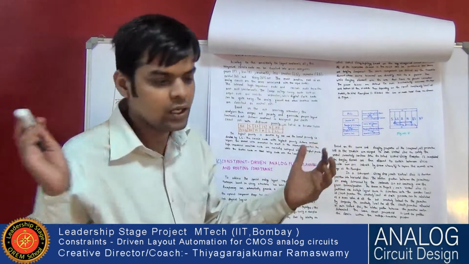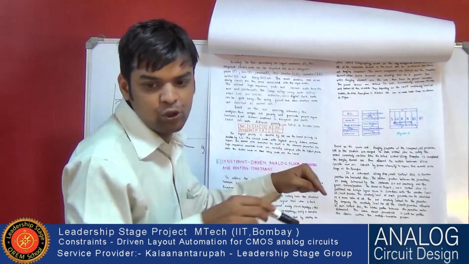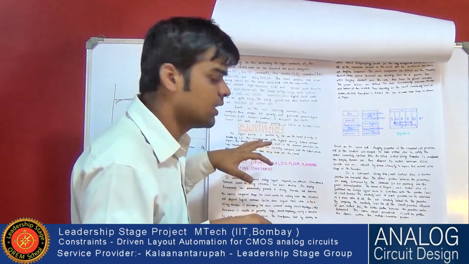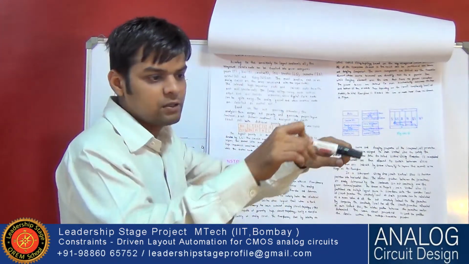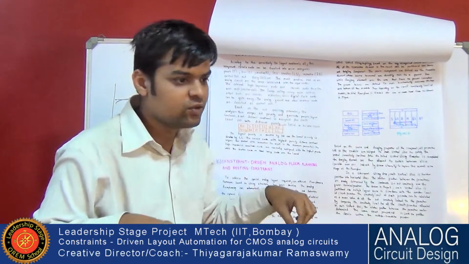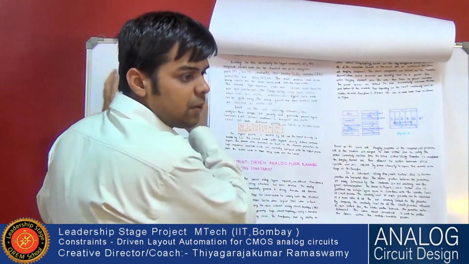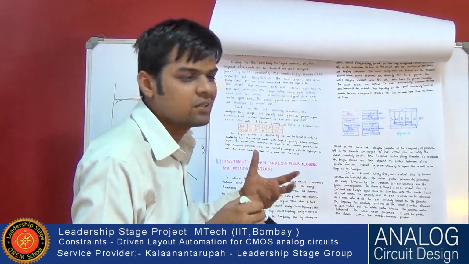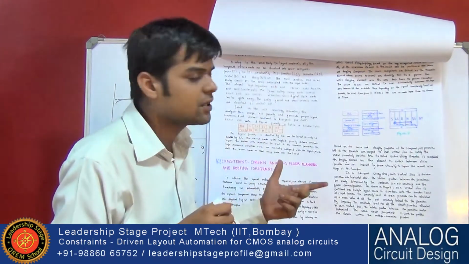Suppose this is a room, and there may be four rooms inside this flat. So floor planning first defines that this furniture will be kept here only, the next furniture will be kept there. So they are floor planning all the circuits. Suppose there are many, such as a segmental ADC, comparator, op-amp, and many other things.